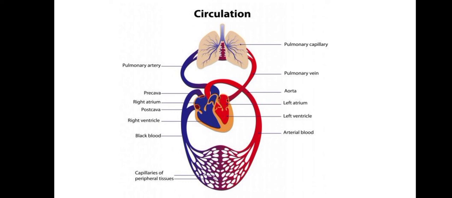The deoxygenated blood, however, carries carbon dioxide in it, which is produced during respiration in body cells. Thus, deoxygenated blood is rich in carbon dioxide. Oxygenated blood is bright red, whereas deoxygenated blood is darker.